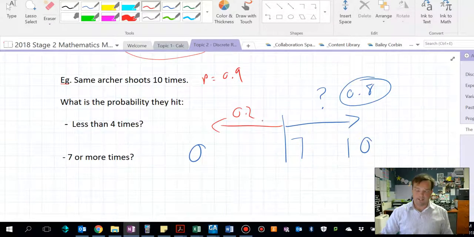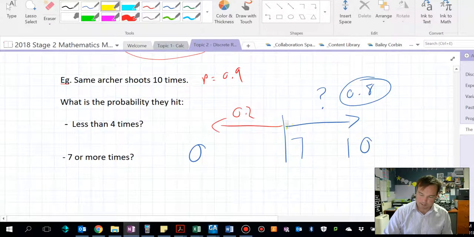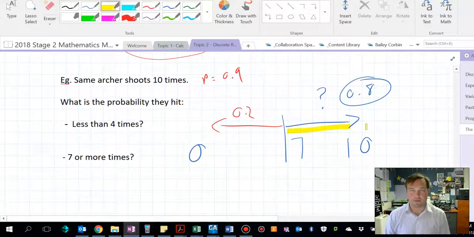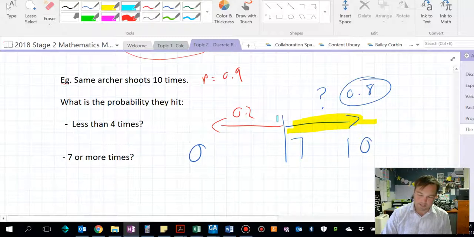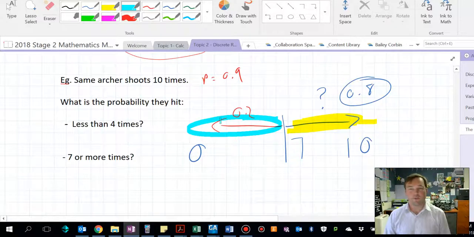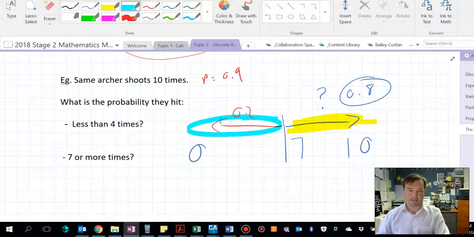Our calculator can't calculate tail right. And this is incredibly, incredibly important. This is where people get tripped up in the exam. It cannot calculate this side directly. It only does tail left. So what you have to calculate is the left-hand tail and do 1 minus to get the probability on the right. So we need to calculate, in this case, the 0.2 in order to get to the 0.8.